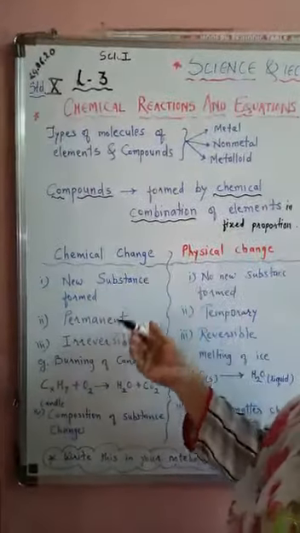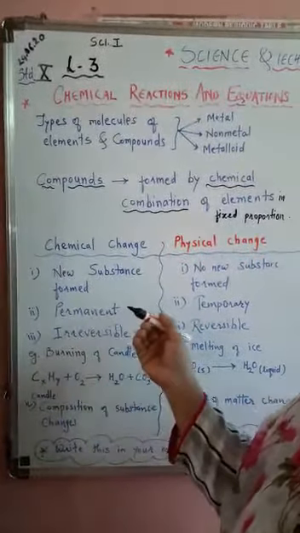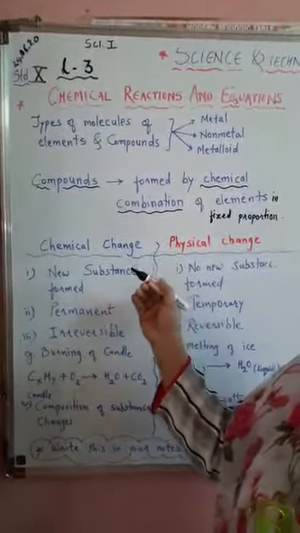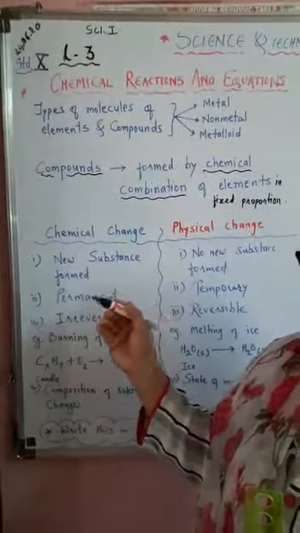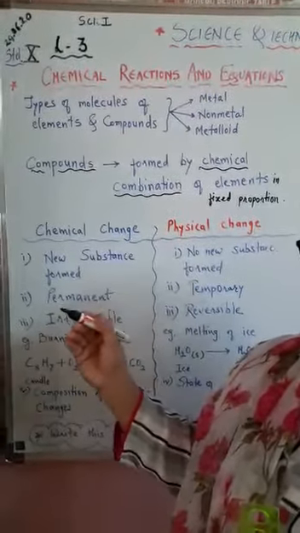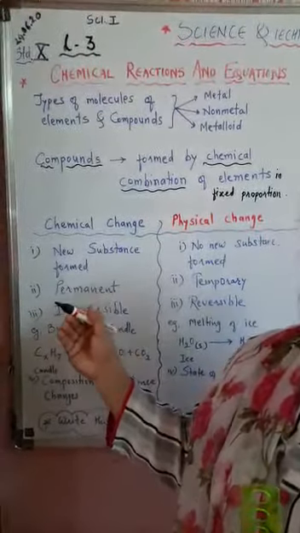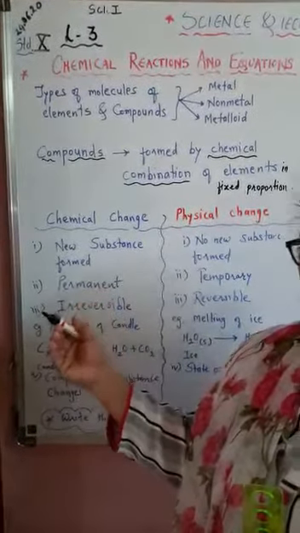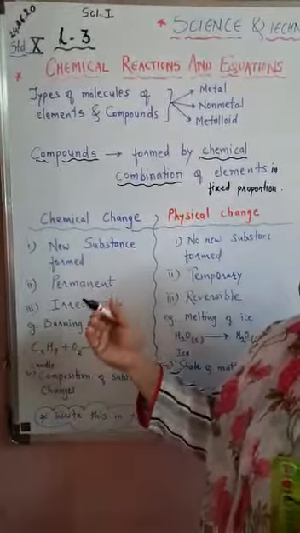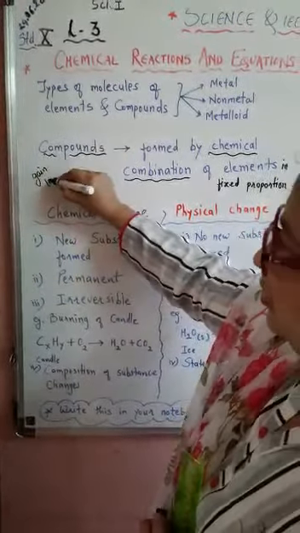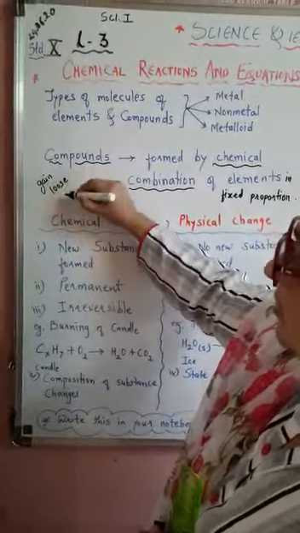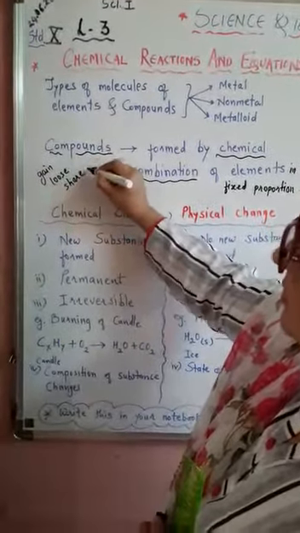The main driving force behind this chemical combination is that every atom tends to get the stable octet configuration, and that can be achieved by either gaining electrons, losing electrons, or sharing electrons.